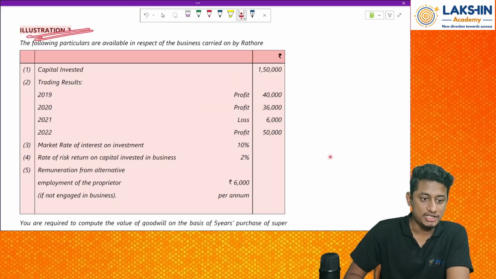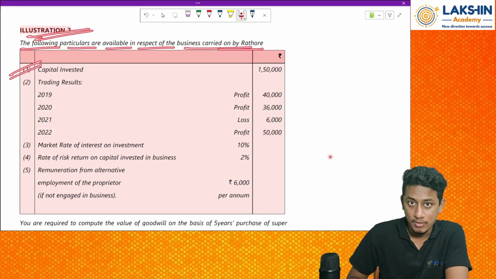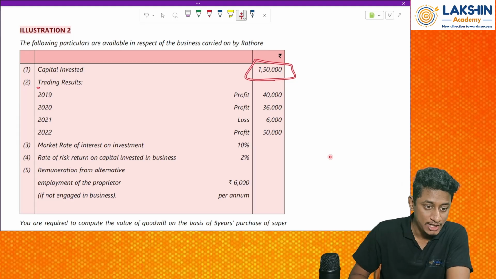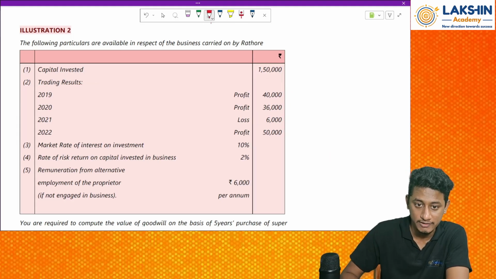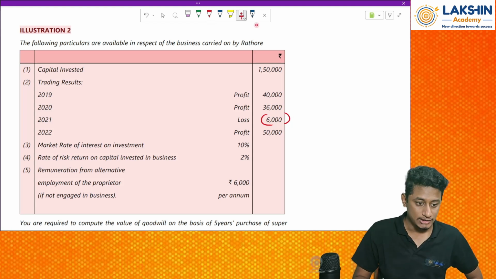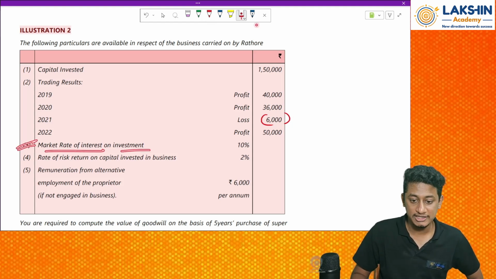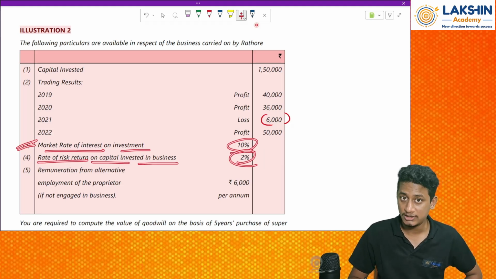Illustration number 2. The following particulars are available in respect of the business carried on by Rathore. They have given us the capital invested amount. How much is the capital invested? Trading results are given to us. Profit, loss and profit. This is a loss, so I will just mention it in negatives for now. Just to remember. Then the market rate of investment is given to us. That is 10%. The rate of risk return on capital invested in the business is 2%. The risk is given. The return is given.